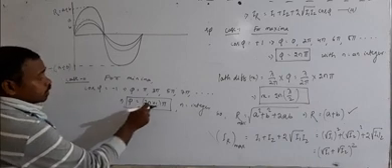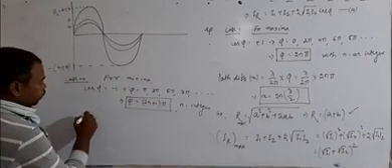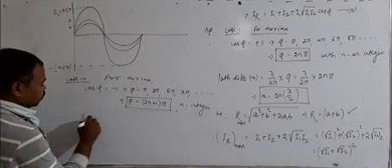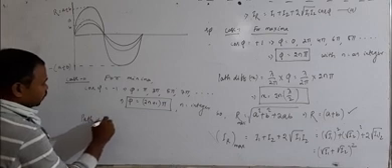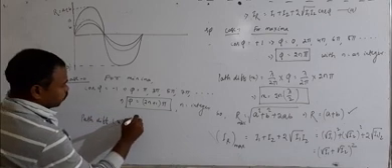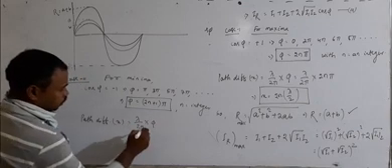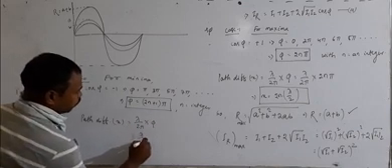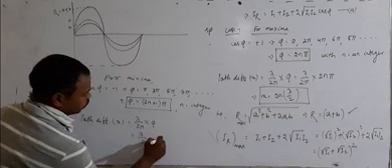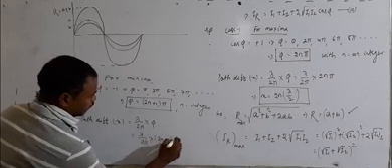Now, if the phase difference is an odd multiple of pi radian, then what will the path difference between the two waves be? The path difference x is equal to lambda by 2 pi into phi, which equals lambda by 2 pi into (2n plus 1) into pi.